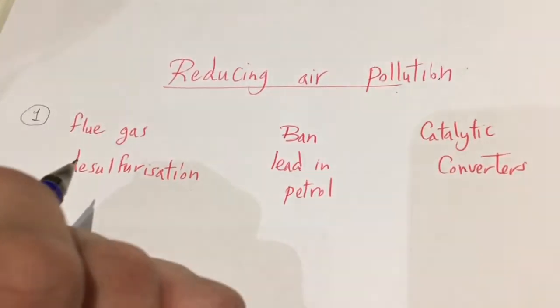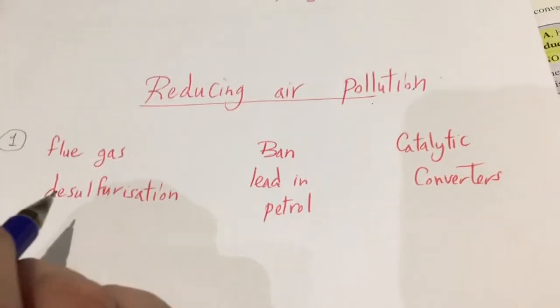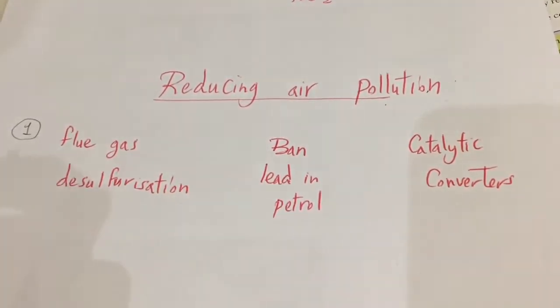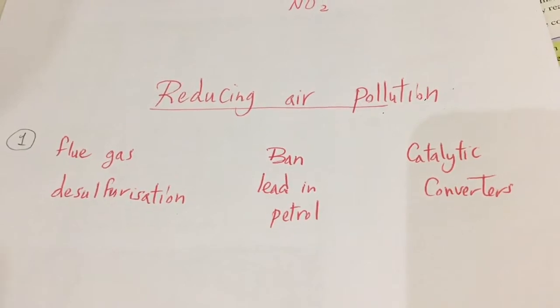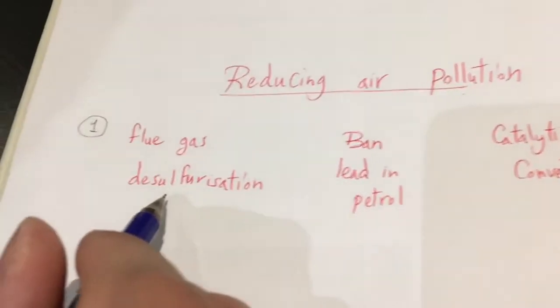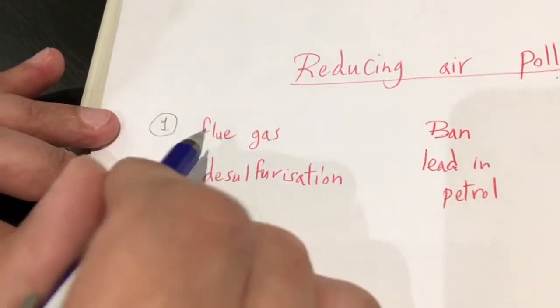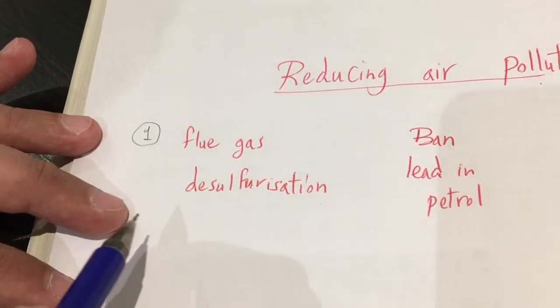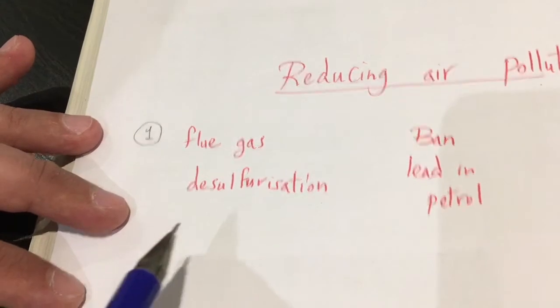Okay, now we study reducing air pollution. How to reduce the air pollution? We have three ways to reduce the air pollution. Number one, we can do flue gas desulfurization. This means we remove sulfur dioxide from the flue, from the flue meaning from the chimney, by using limestone.